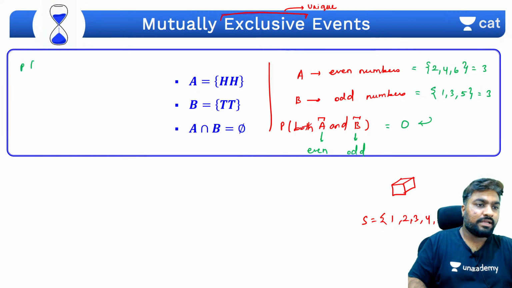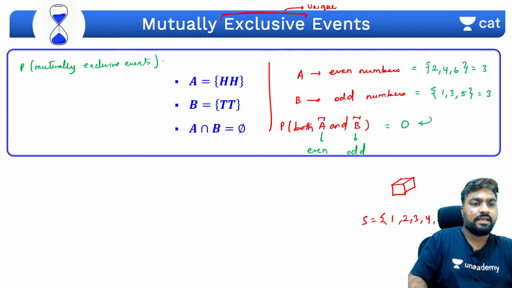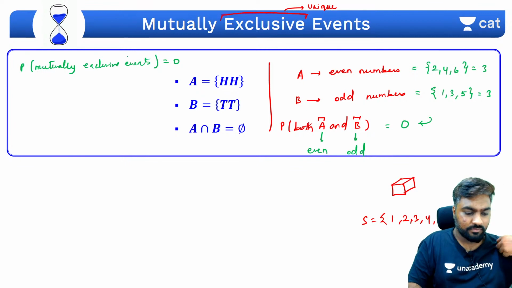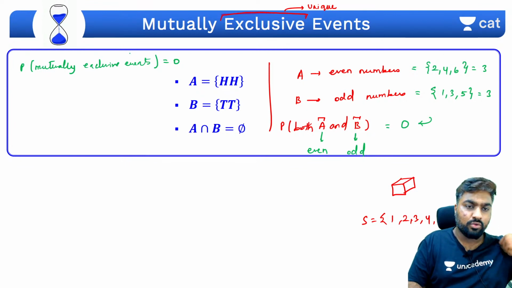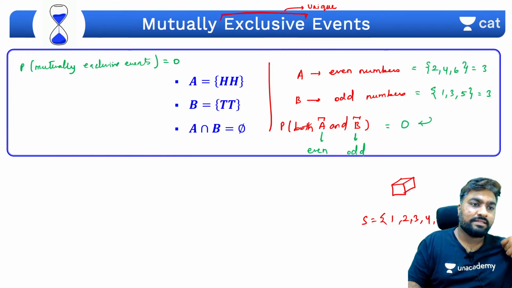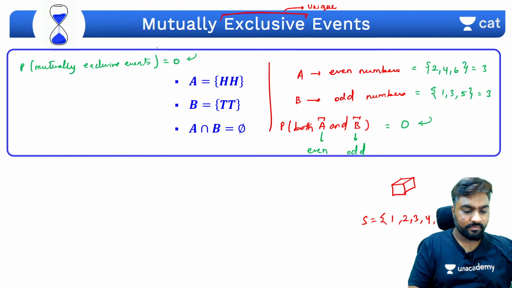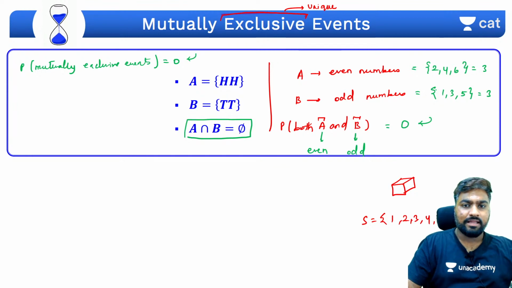So the probability of mutually exclusive events will always be equal to 0. Yes, if two events are mutually exclusive, then their probability will always be equal to 0. That basically means in the intersection there is nothing common between A and B.